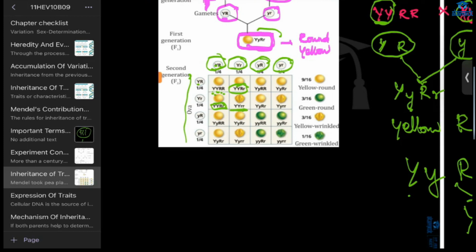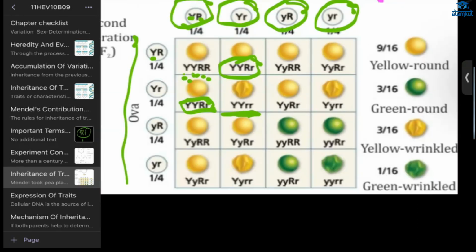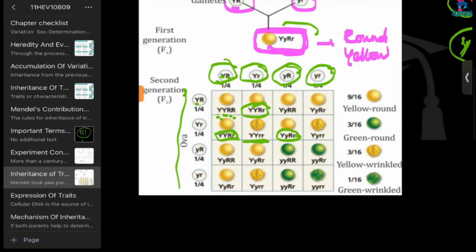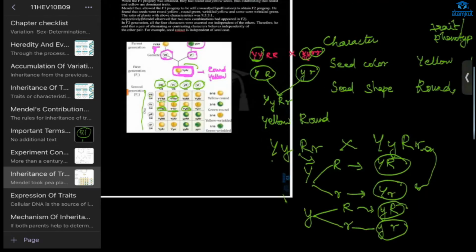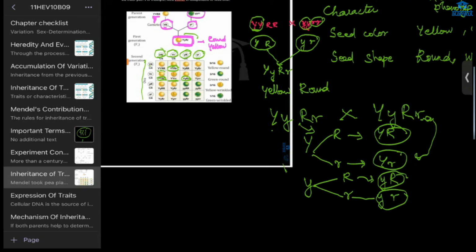Round. Here what we get? Tell me this one. Safia, Roshni. Which one? This one. Yellow wrinkled. Correct. Here, yellow round. Okay, you understood this, right? How to make this cross? How to form gametes? How have I formed the gametes?